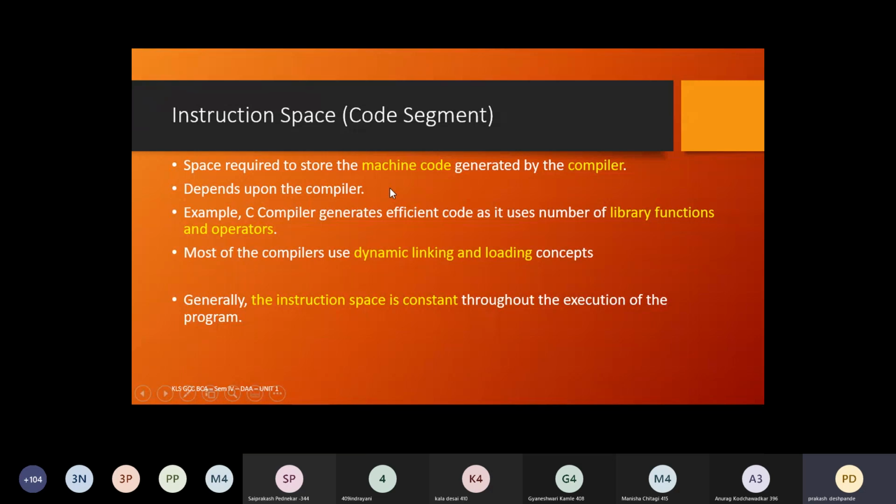If the same compilers are used on multiple systems and at different run times, the code segment is going to be the same. The space taken by the instruction space is going to be the same, irrespective of the runs, which way we execute at runtime. So the learning from here is that out of those three which we listed in the previous slide, the first one was instruction space, second is data space, and the third is stack space. The instruction space remains constant.